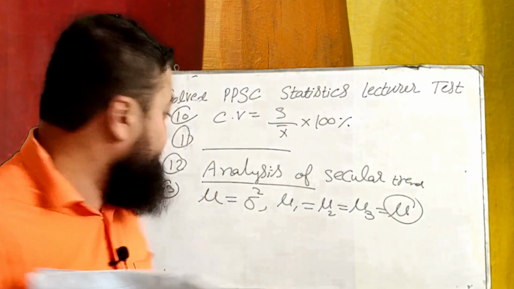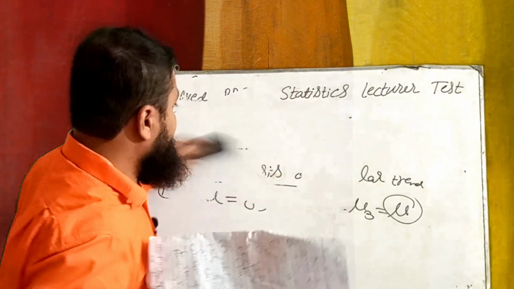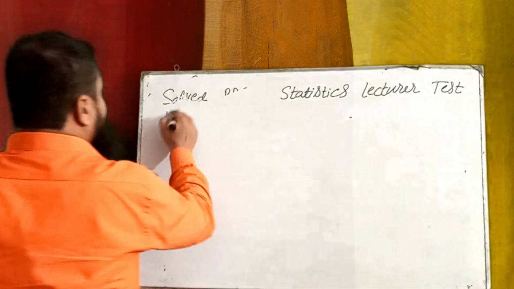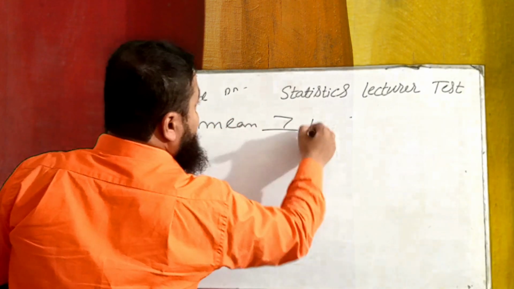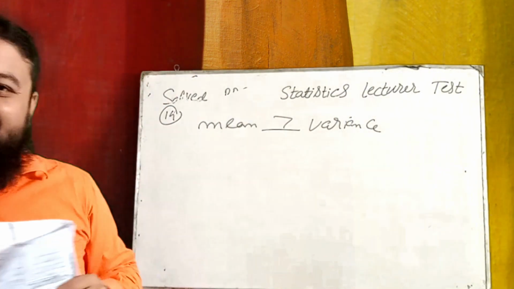Number 14, a very important one. In the binomial distribution, mean is always greater than its variance. Why is mean always greater than its variance?